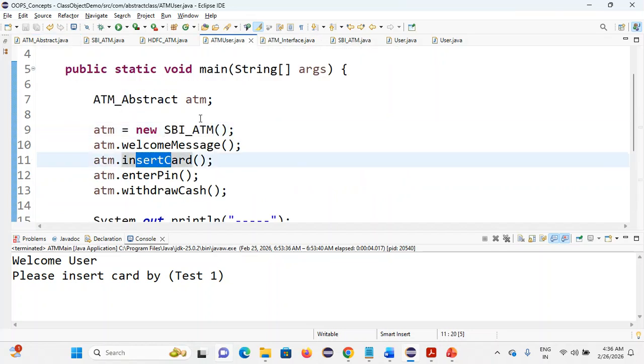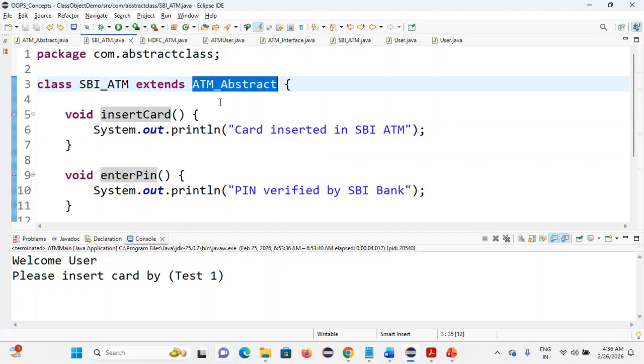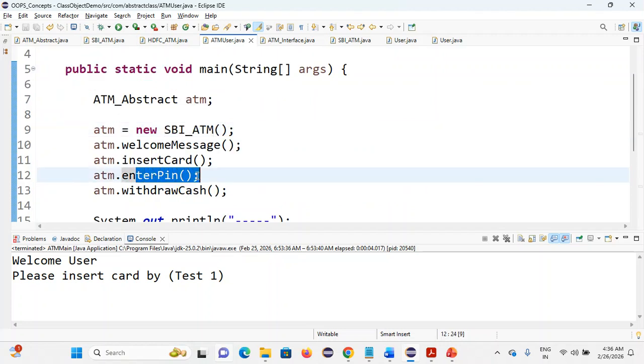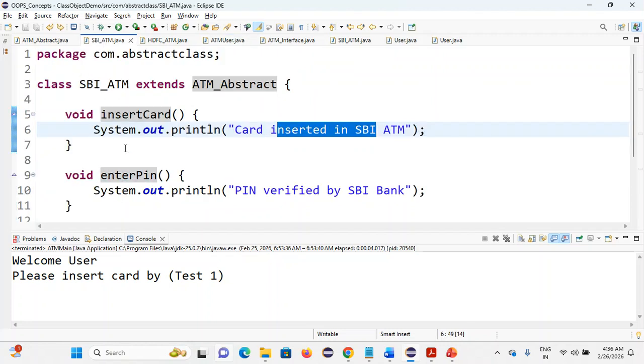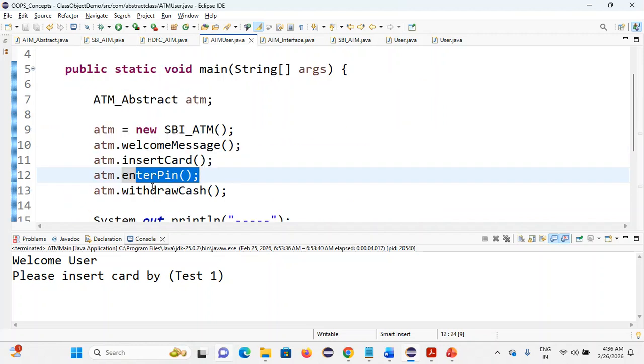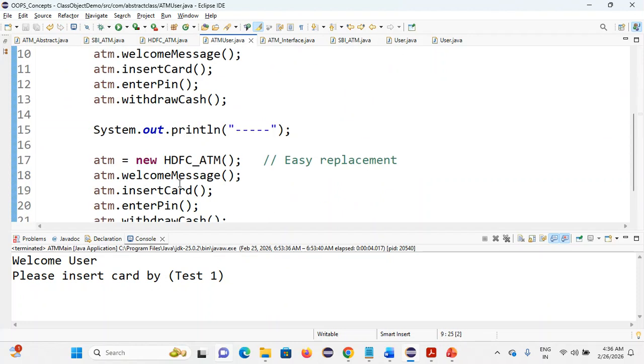ATM dot insert card. Which object? Based on that, the SBI ATM object. So insert card means card inserted in SBI ATM. Next one, enter pin. So SBI ATM dot enter pin works. Pin verified by SBI Bank. Finally, withdraw cash. Depending upon the SBI ATM, cash dispensed by SBI ATM. So these are the important things.